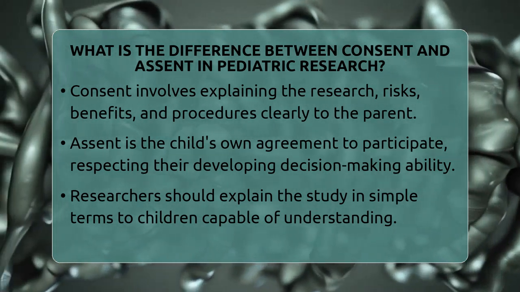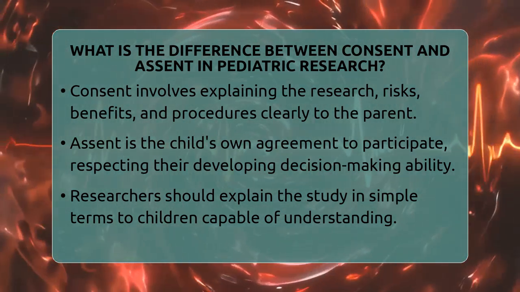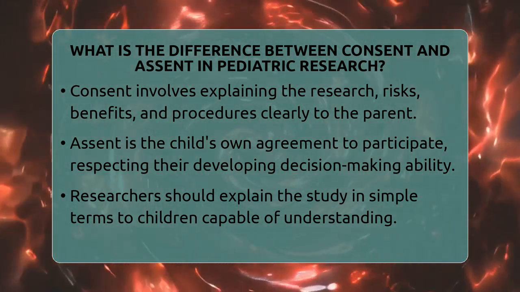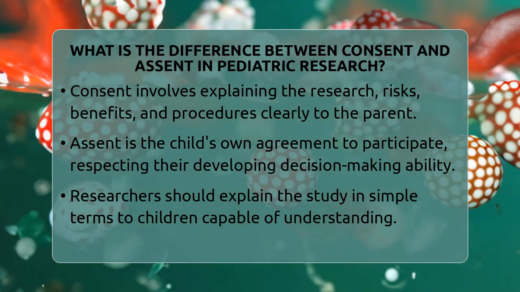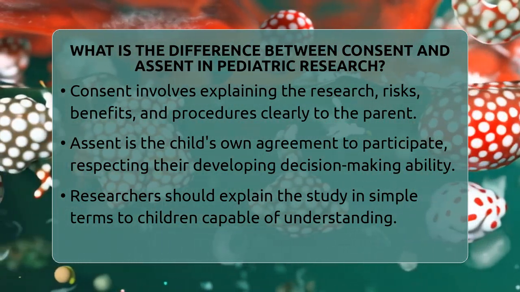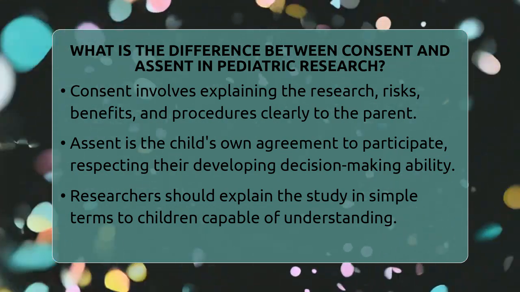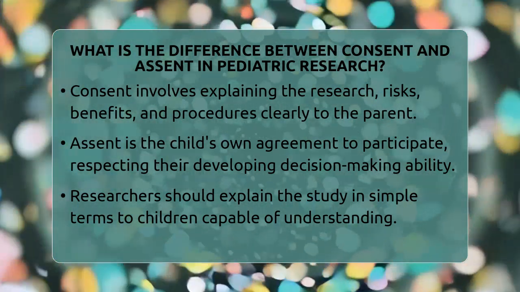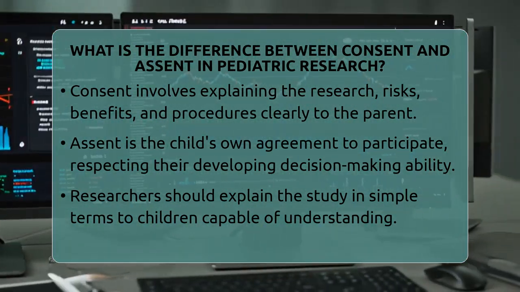This involves explaining the research clearly, what it is, the risks involved, the benefits, and what will happen. The parent or guardian then agrees on behalf of the child, making sure they understand everything and are willing to allow the child's participation. Assent is a bit different.